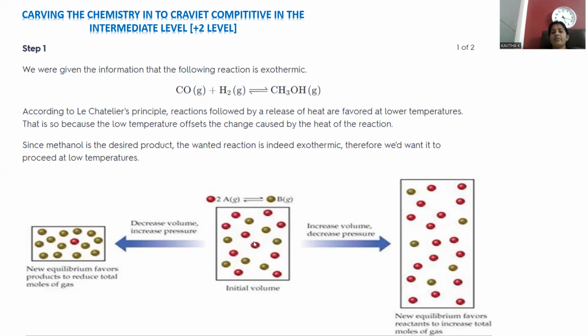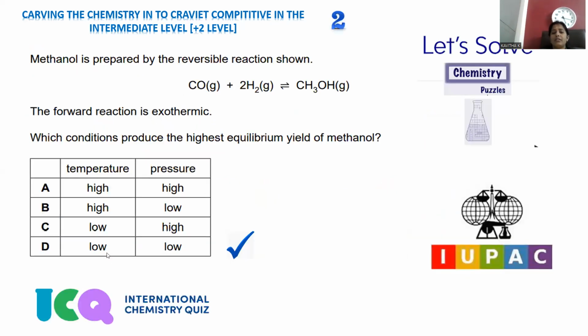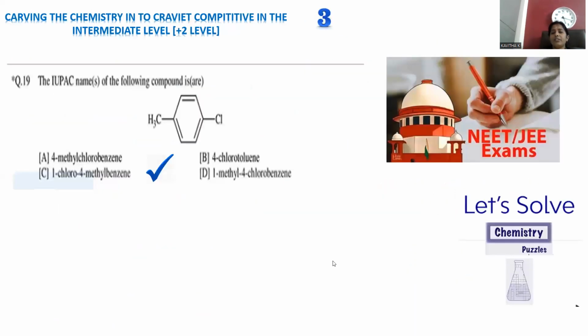Decreasing the pressure is the favorable condition, available at option D. For question number 2, option D will be the correct answer. Here lower temperature and lower pressure are maintained, so that the product methanol is obtained in higher yield. This is the way the Le Chatelier principle plays a role in chemical equilibrium.